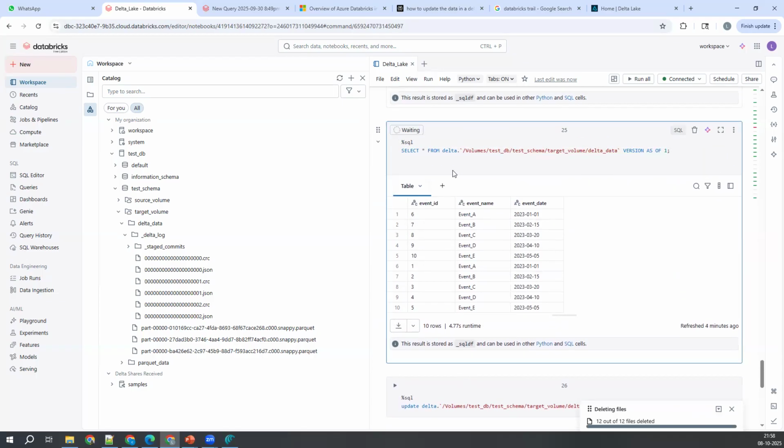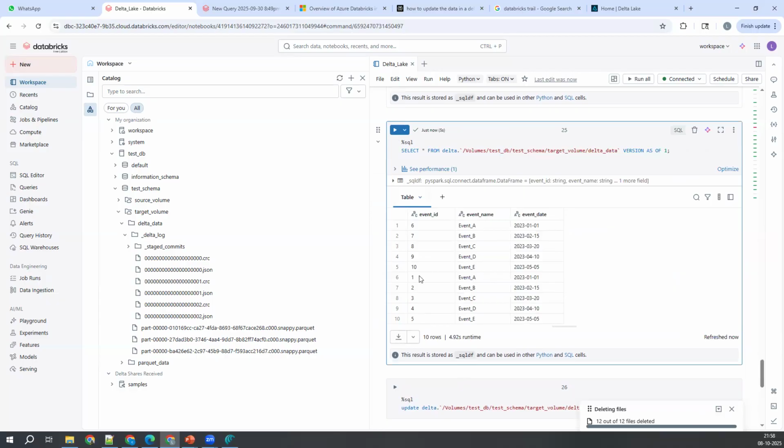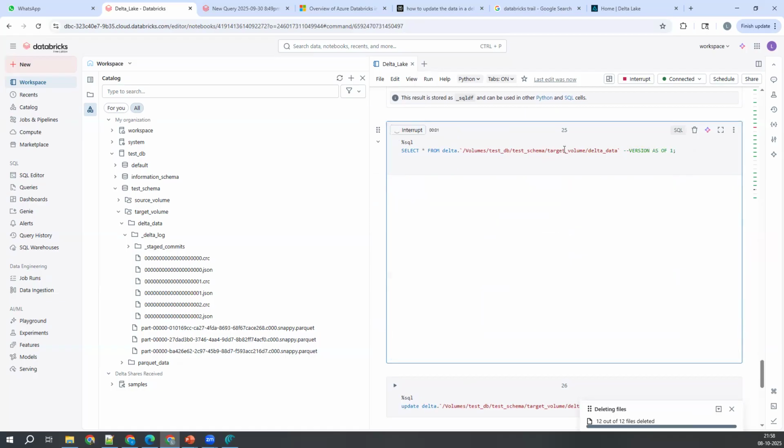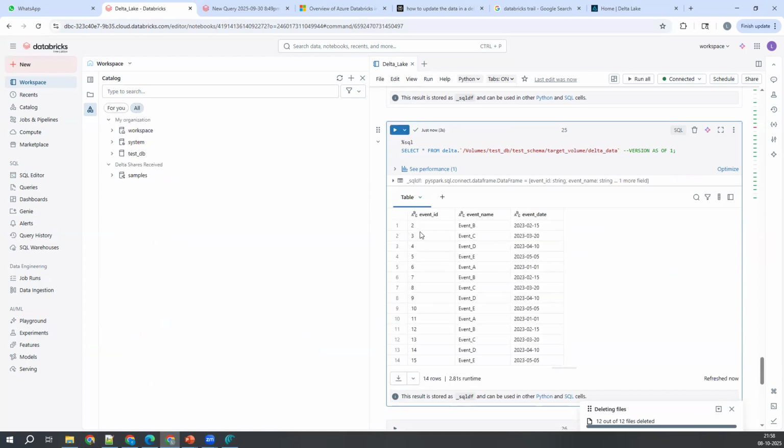Let me execute and see that. Sorry, my bad, I wanted to read the current state of the table. See, everything got arranged here. This is what I'm expecting.